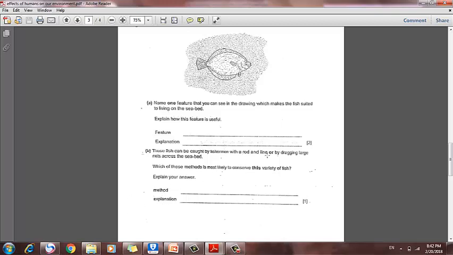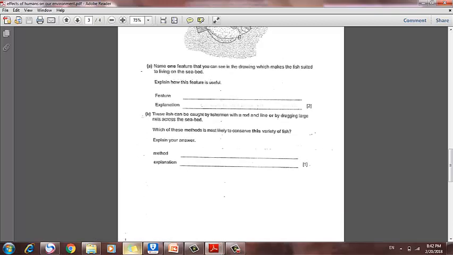The method is rod and line, as it catches only one fish, while the net will catch so many fish.